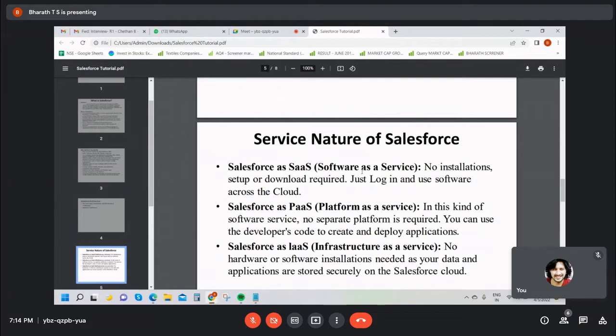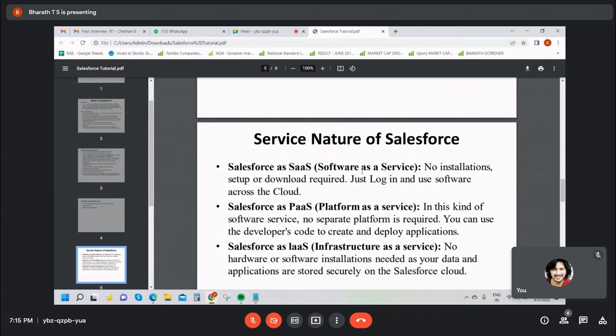Same as you have already created a Facebook account, Instagram account, right? The same thing, you create a Salesforce account. Just give the username and password, log in to Salesforce and use the Salesforce platform, guys. It's one platform, and inside the platform you can develop your own project.